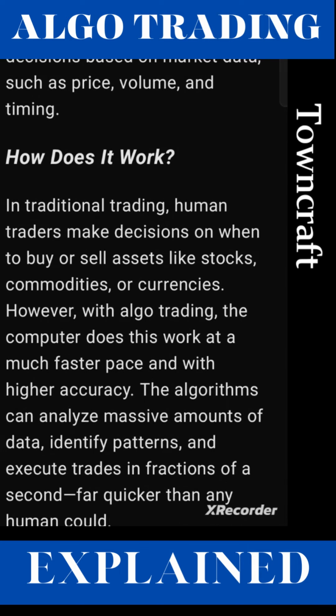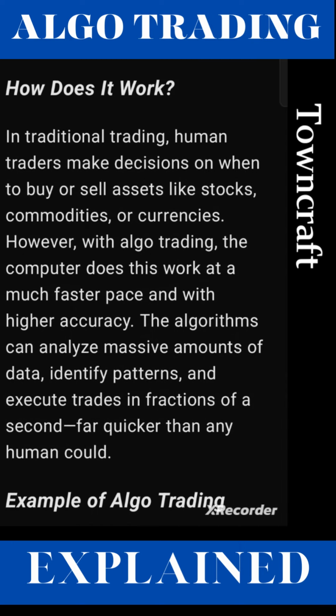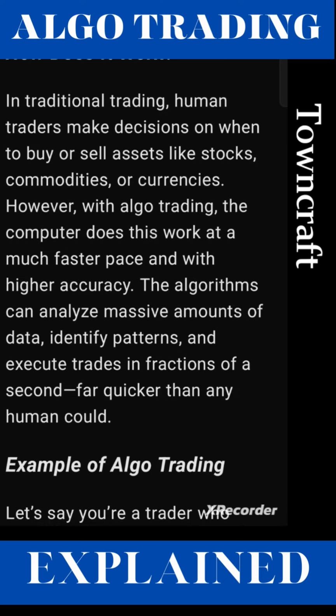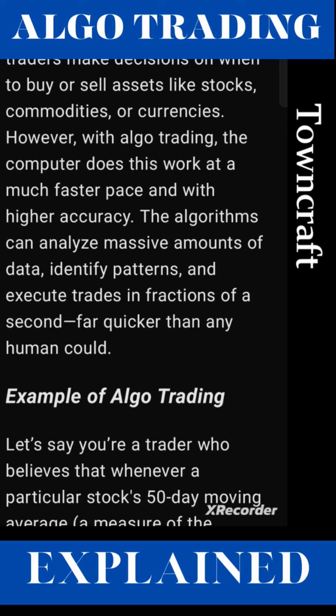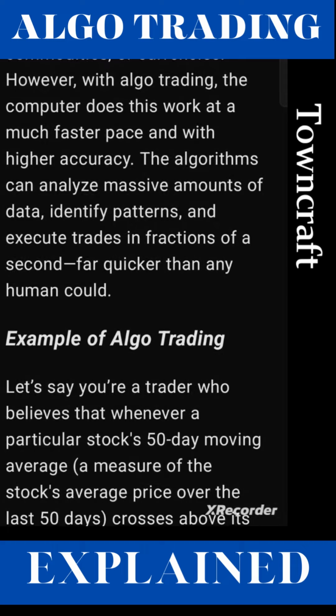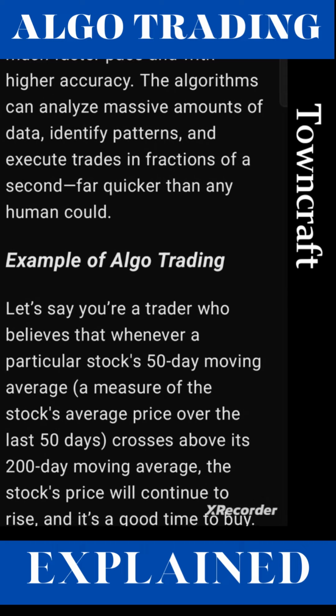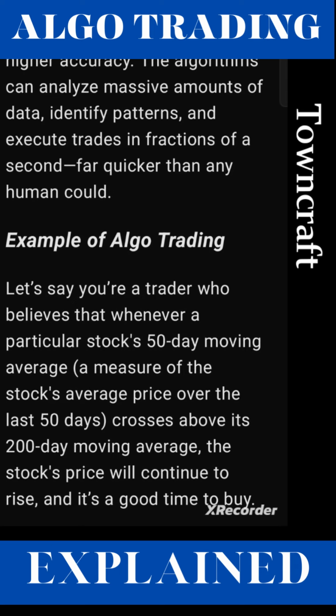How does it work? In traditional trading, human traders make decisions on when to buy or sell assets like stocks, commodities, or currencies. However, with algo trading, the computer does this work at a much faster pace and with higher accuracy. The algorithms can analyze massive amounts of data, identify patterns, and execute trades in fractions of a second, far quicker than any human could.